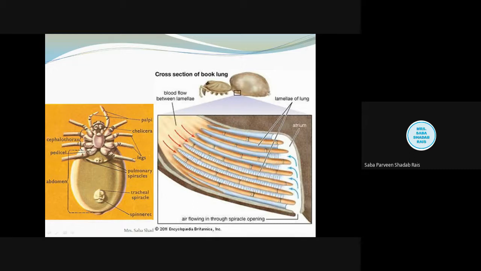So here the gaseous exchange occurs, understood? And this gaseous exchange allows the respiratory gases to diffuse. Now see here, this white side you will all observe, children.